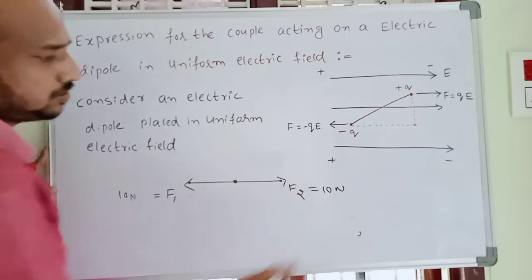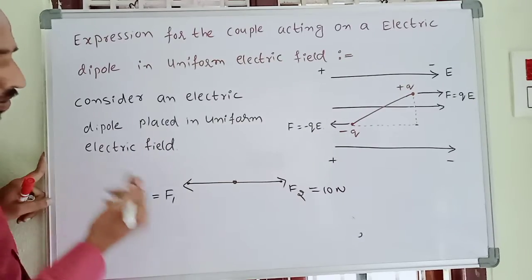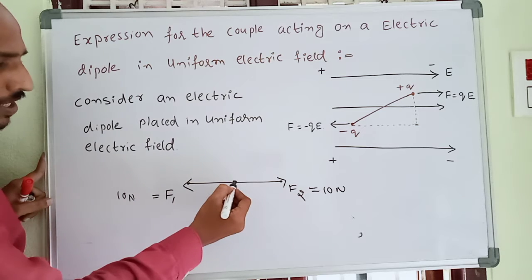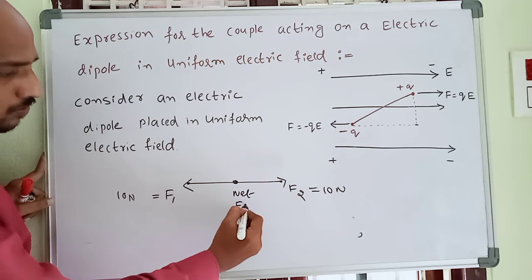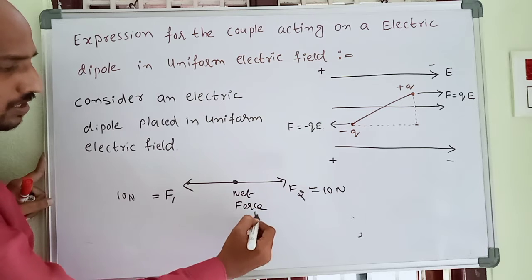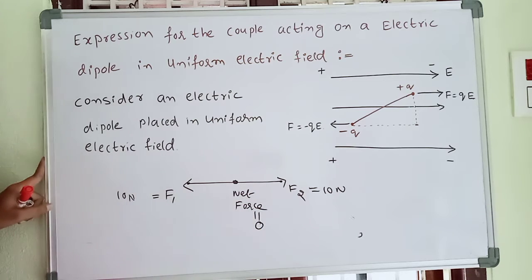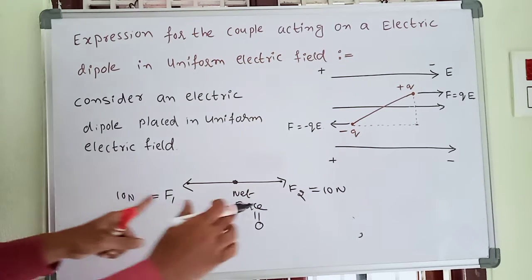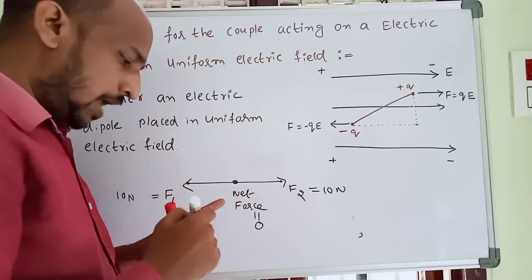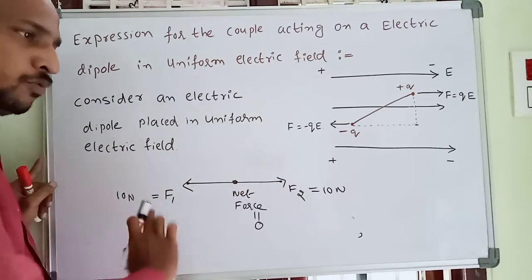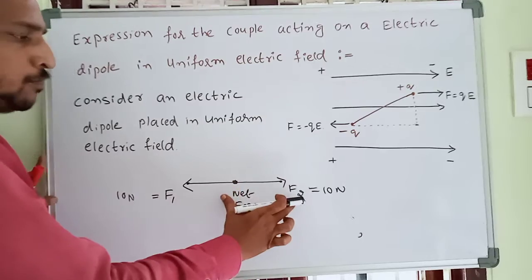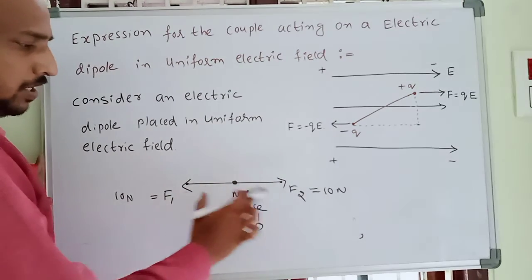Now what about the net force? The net force is 0. Why? Because two equal forces are acting in opposite directions, so the net force is 0.